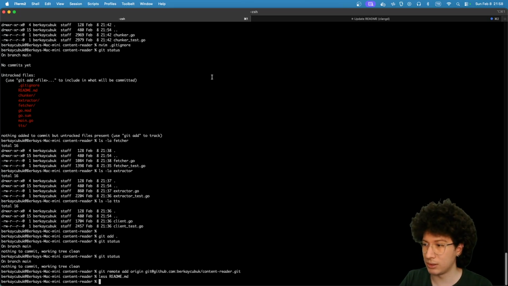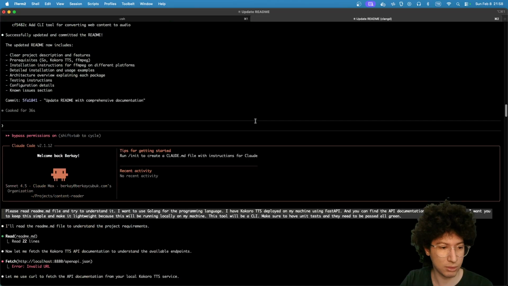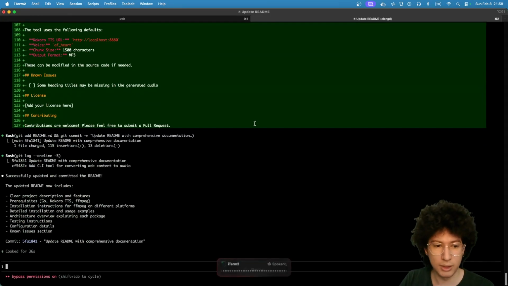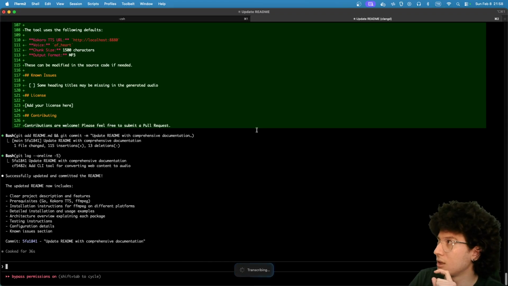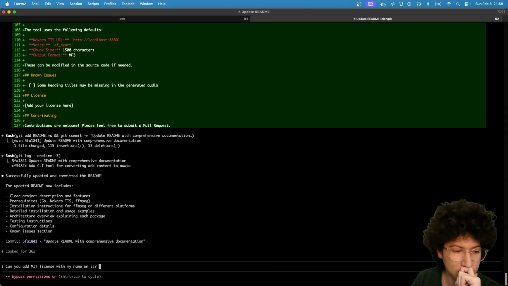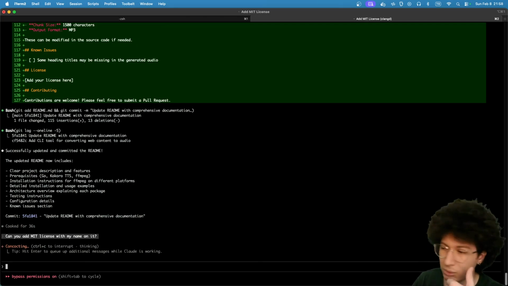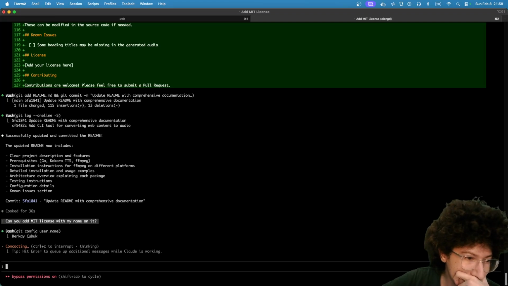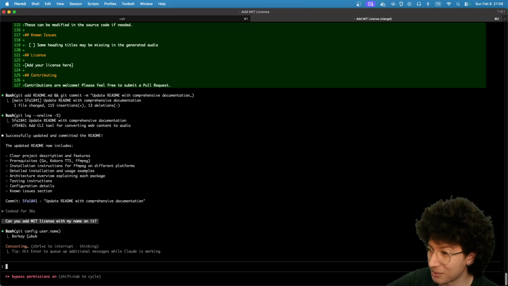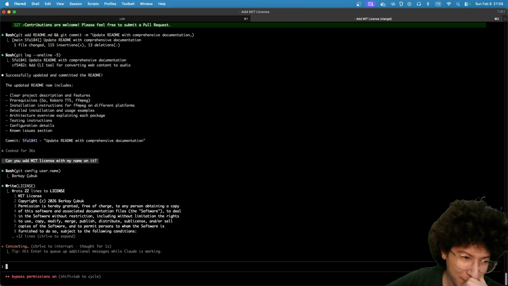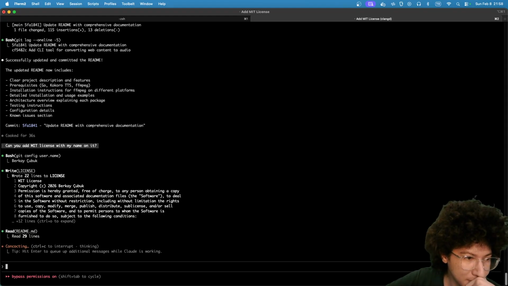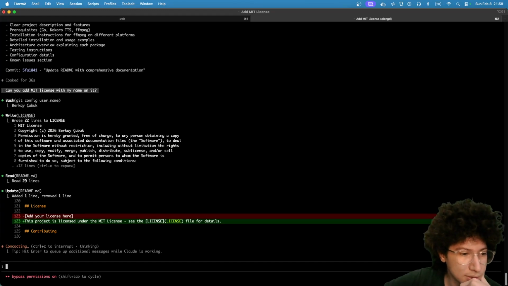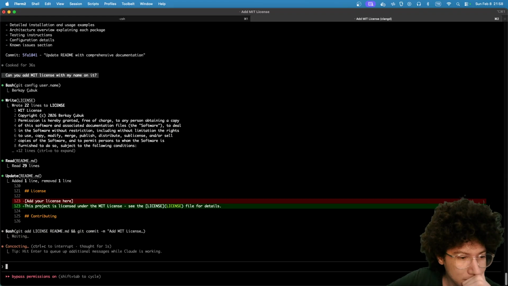I want to generate a license for it. Can it do? Can you add MIT license with my name on it? Let's see. I usually use the GitHub community section. Does it know my name? Let's see. Oh, it gets my name using git config, which is amazing. Okay, 2026. I wonder where it picked this license. Okay, it's updated the readme.